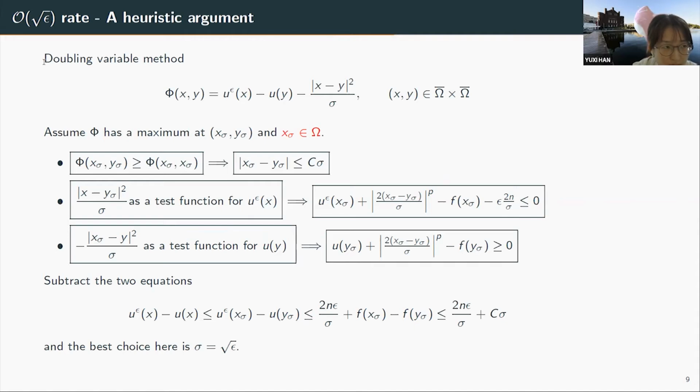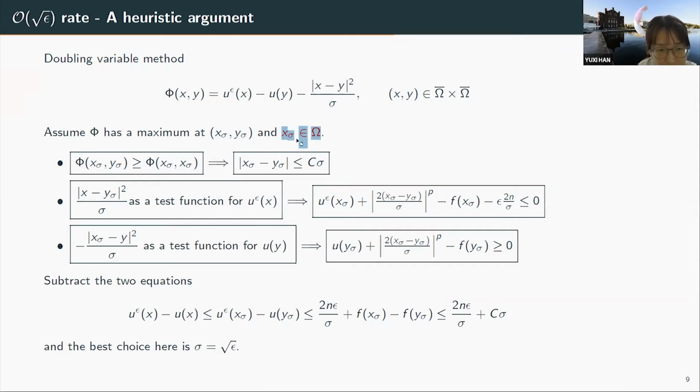If we use the classical doubling variable method, we would define an auxiliary function phi of x comma y to be u epsilon of x minus u of y, and we subtract a quadratic term, which is the absolute value of x minus y squared over the constant sigma, where sigma is to be determined. And we assume phi has a max at some point x sigma, y sigma, and we further assume x sigma is attained in the interior of our domain.